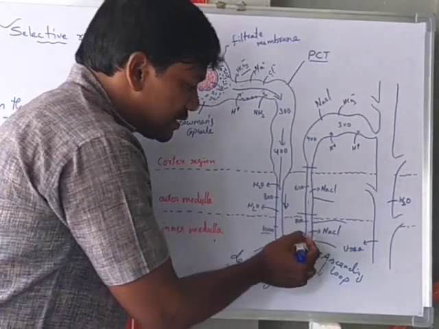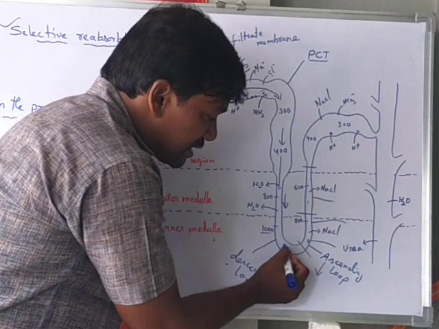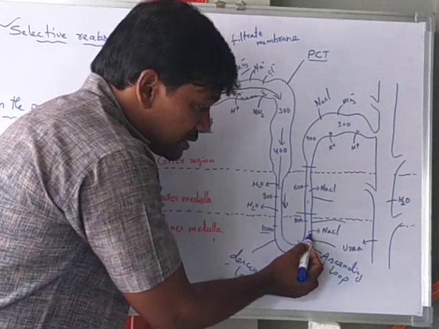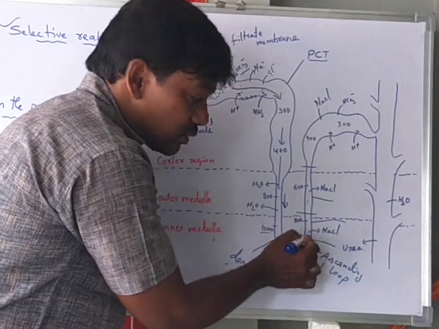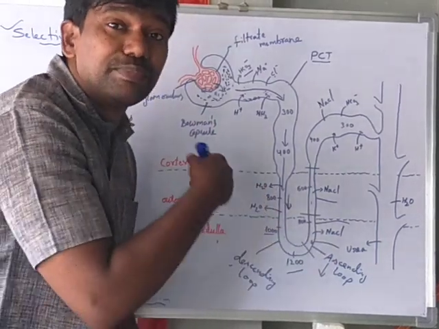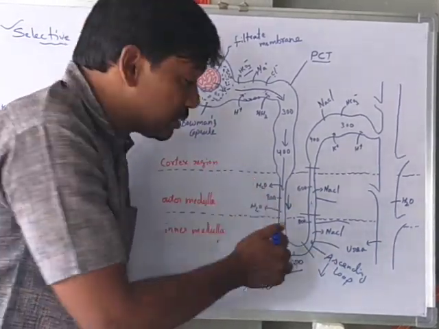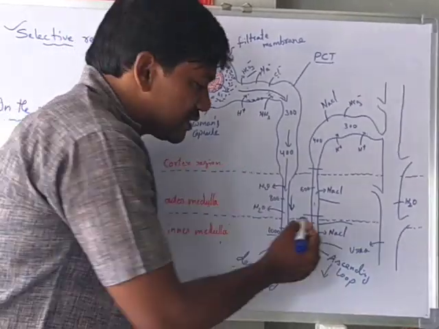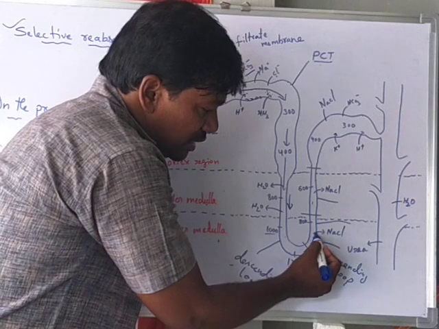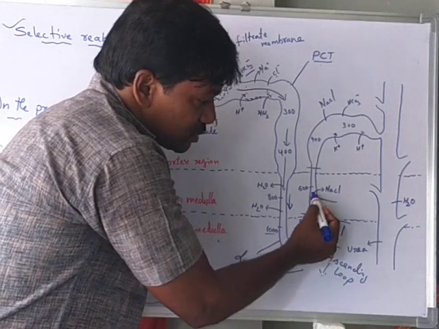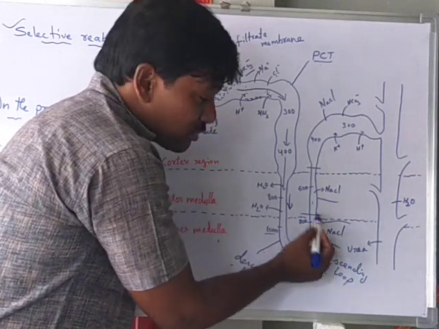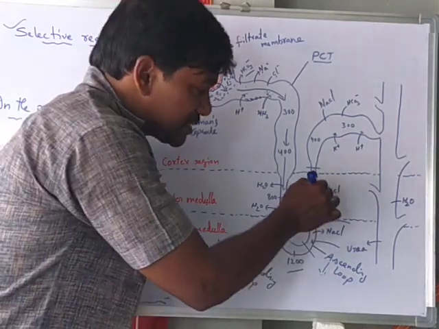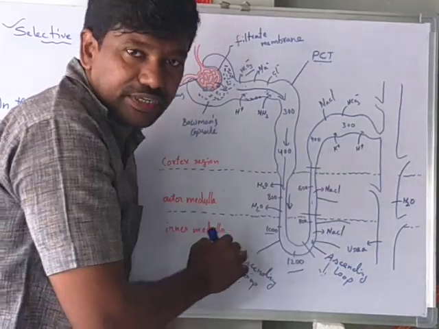What happens when the filtrate fluid comes into the ascending limb? In both the thin and thick segments, sodium chloride is permeable and water is impermeable. That means only sodium chloride reabsorption takes place, but water is not reabsorbed and stays inside the filtrate fluid.